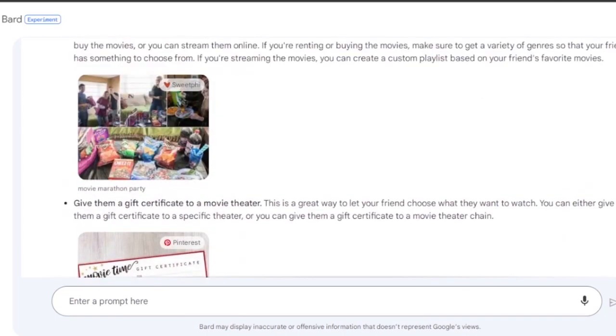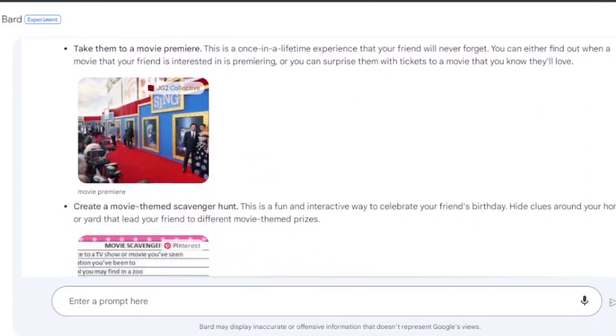Both are almost the same, but Bard is right now in experimentation, so they're going to improve it and bring more updates so that people are more willing to use Bard than ChatGPT. So in order for ChatGPT to survive, it has to improve its ways as well. Other than that, both platforms are amazing, and Bard is a very amazing platform that you can use in your daily life and in your professional life as well.